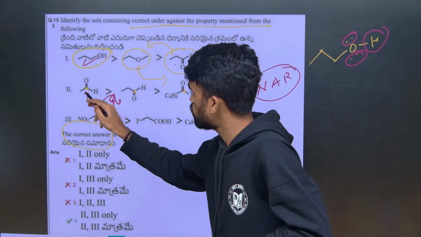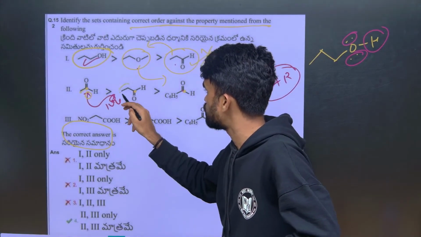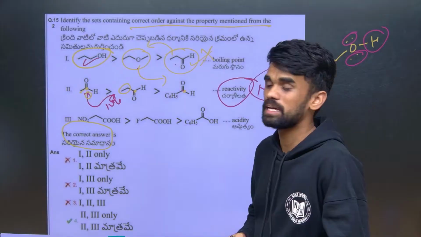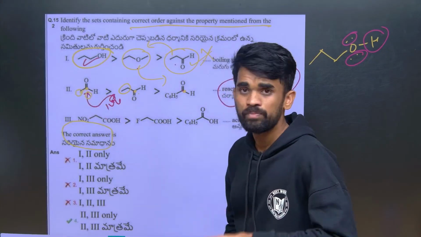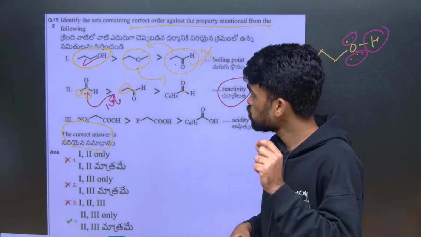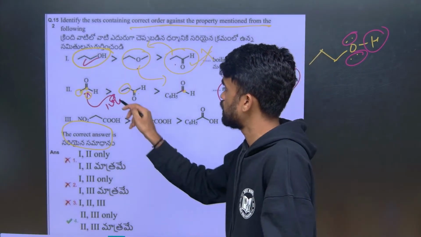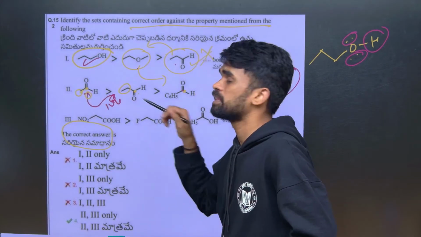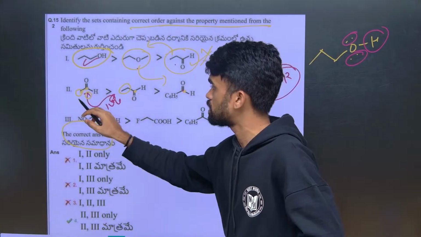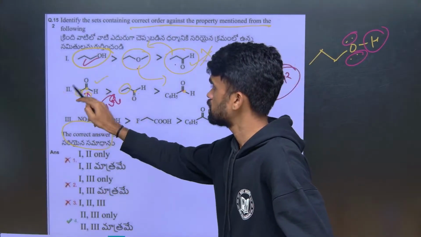Here there is a bigger alkyl group, which means more plus I effect, so less electron deficiency. Here we have only methyl on one side and hydrogen on the other, so only a small alkyl group is there, and the nucleophile will easily attack because the inductive effect of methyl is less than ethyl, therefore it is more electron deficient, so more reactive. So this is correct.